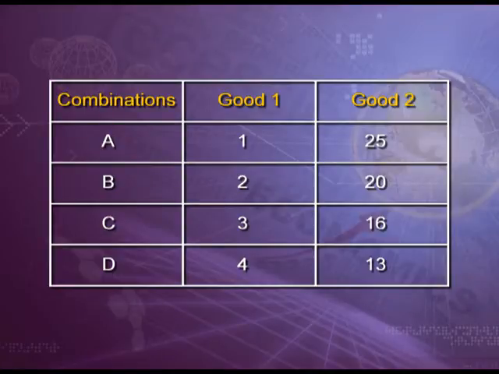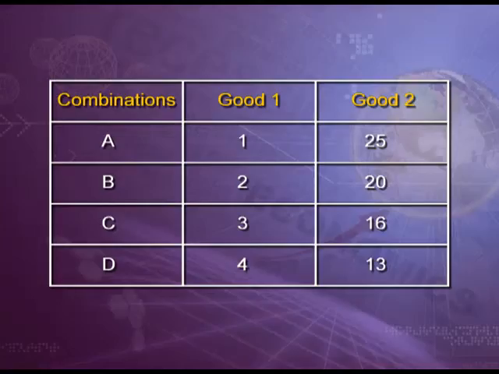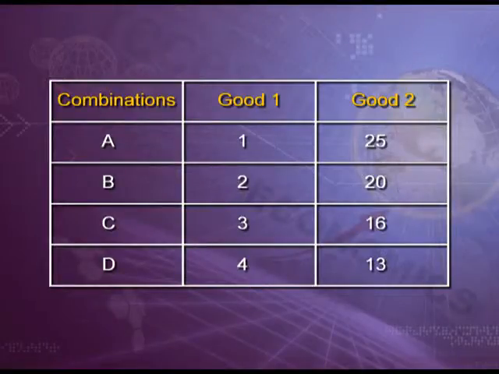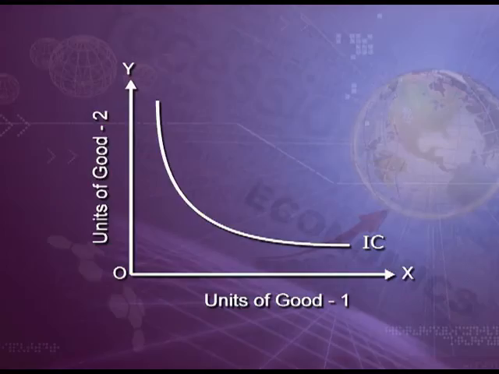In the above table, the consumer gets the same level of satisfaction whether he is given combination A with 1 and 25 or combination D with 4 and 13. We can say that the consumer is indifferent. He is equal between all the combinations of good 1 and good 2. If the above table is plotted on a diagram, the line showing these combinations of good 1 and good 2 is known as indifference curve.